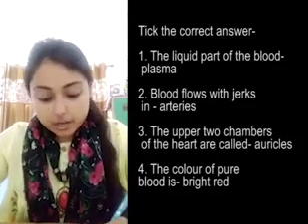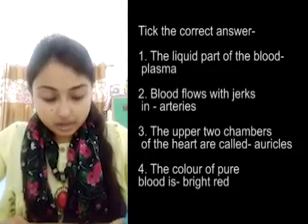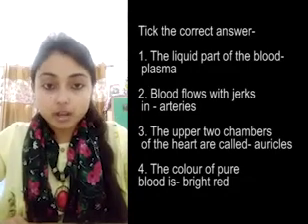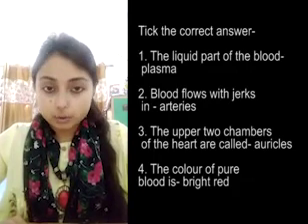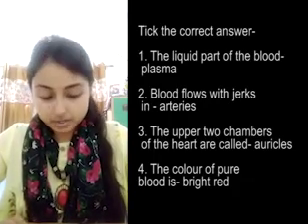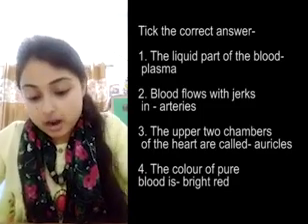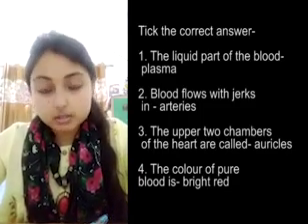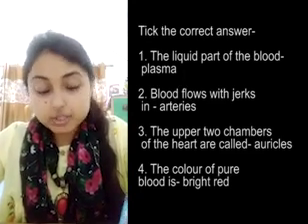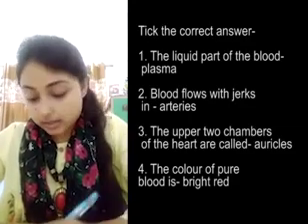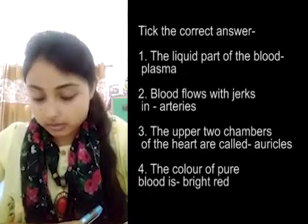Next question: blood flows with jerks in option A veins, option B capillaries, option C arteries, option D heart. The answer is arteries. I repeat, blood flows with jerks in arteries. Next question: the upper 2 chambers of the heart are called option A auricles, option B ventricles, option C valves, option D aorta. The answer is auricles. The upper 2 chambers of the heart are called auricles.